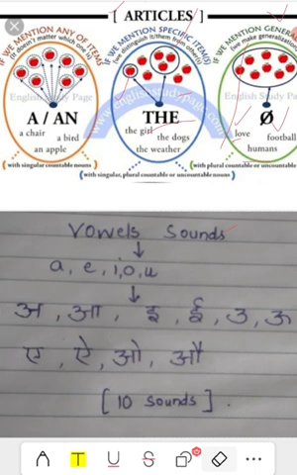So students, whenever you are asked to put an article in front of a word, you are first of all going to check what sound it produces. Don't merely go for the consonants and the vowels, but go for the consonant sounds and the vowel sounds.